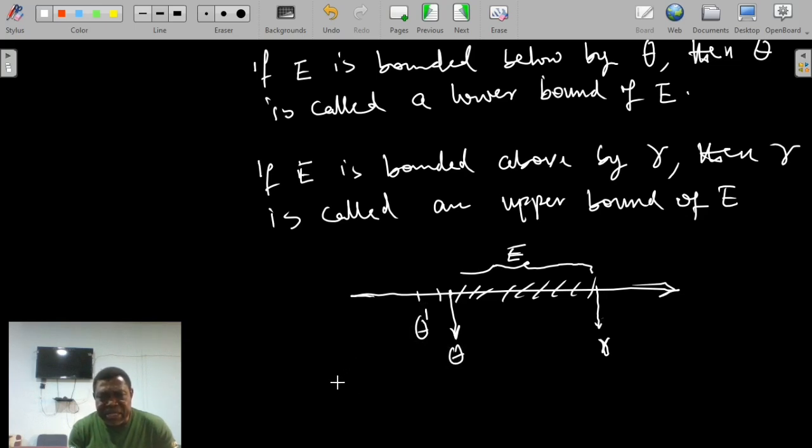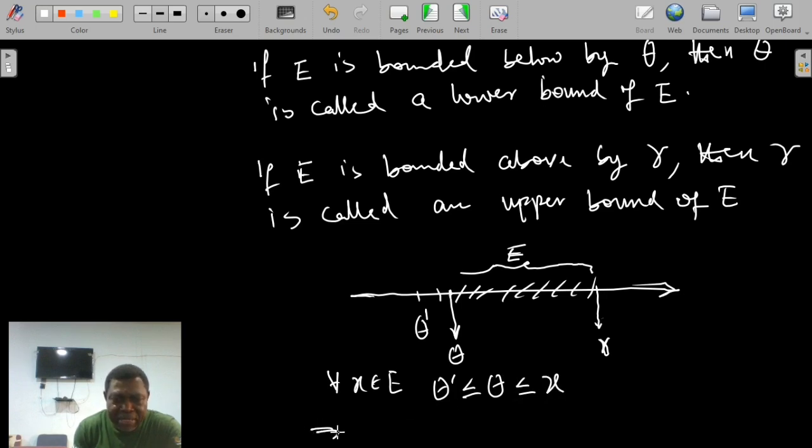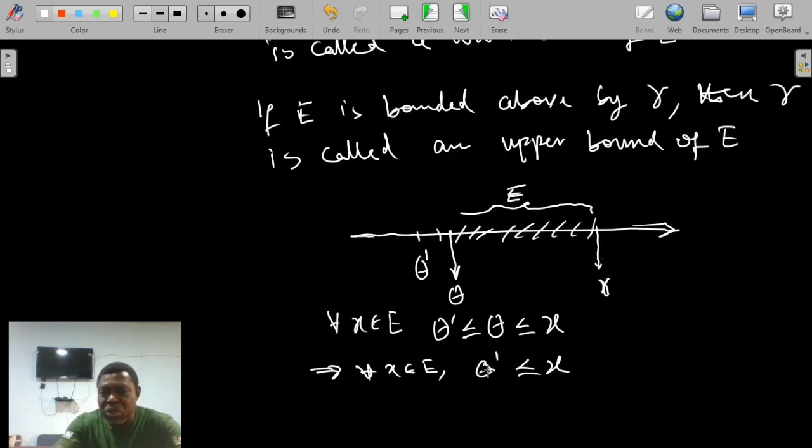We shall see that for any x in E, theta prime is less than or equal to theta, which is less than or equal to x. This implies that for any x we pick in E, theta prime is less than or equal to x, meaning that theta prime is also a lower bound. That is to say that E is also bounded below by theta prime.